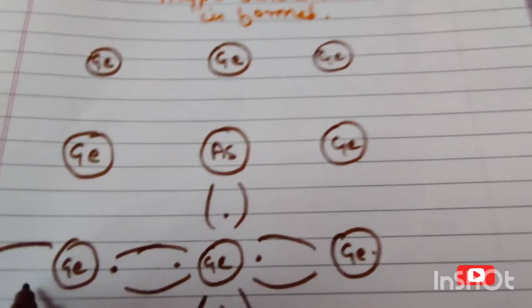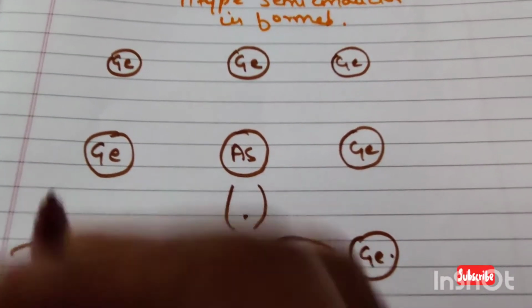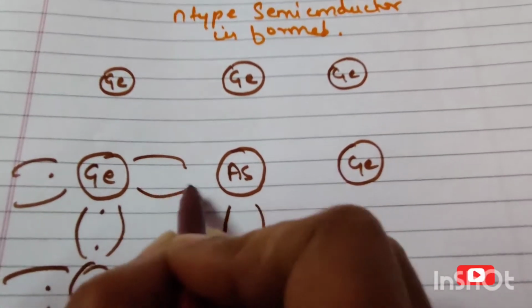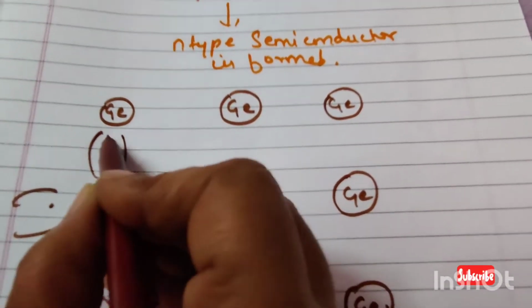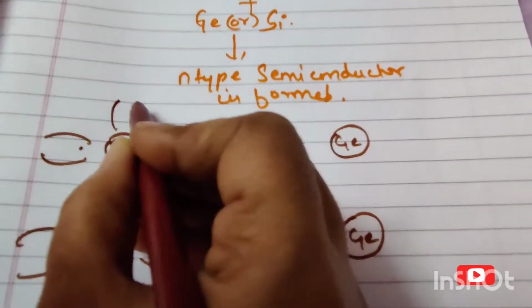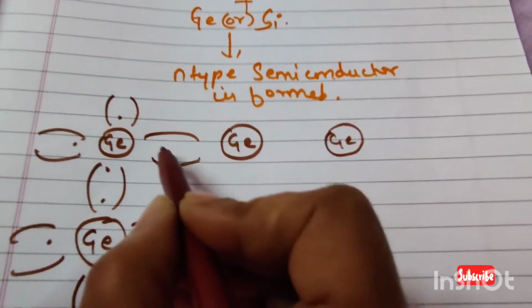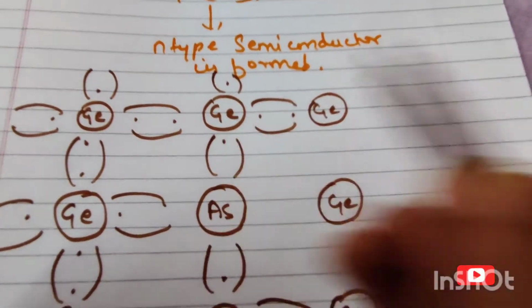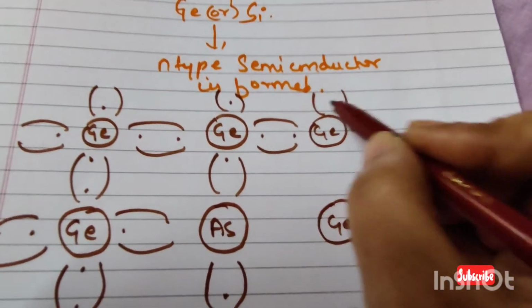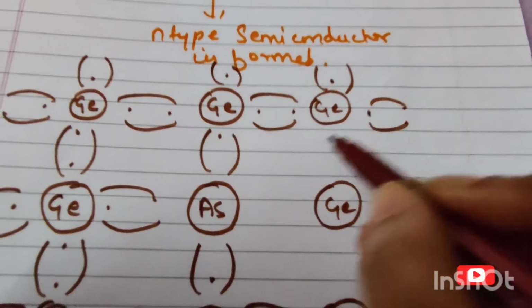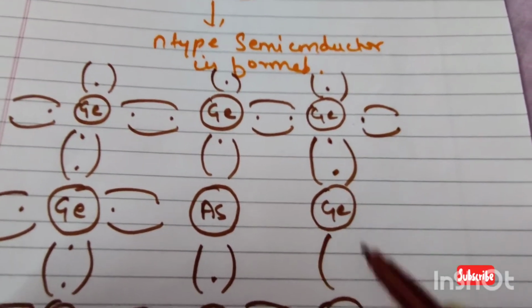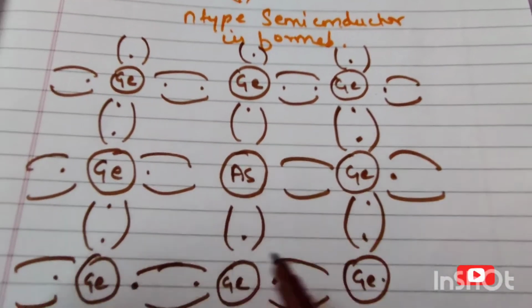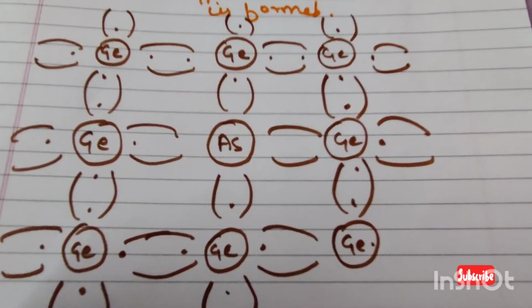When you are asked these kinds of questions, you have to draw this. These dotted particles are electrons, and these are the atoms.